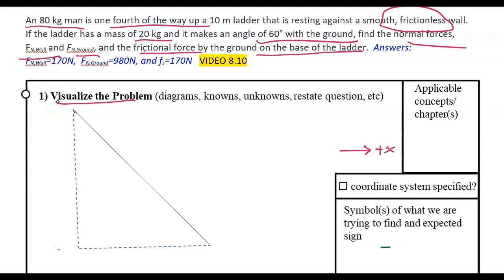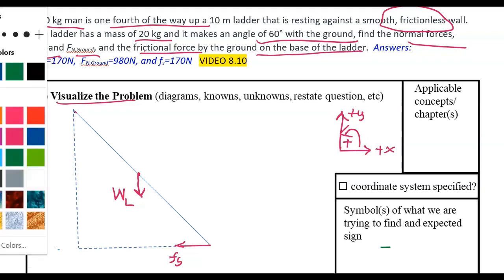So let's start by visualizing the problem. I'm going to specify positive x to the right, positive y up, and counterclockwise torque as positive. Let's look at the forces acting on the ladder. The friction force is acting here. If there were no friction, the ladder would slip down and move out to the right. Friction opposes the motion, therefore the force of friction points in this direction, and this is a static friction because nothing is moving in the system.